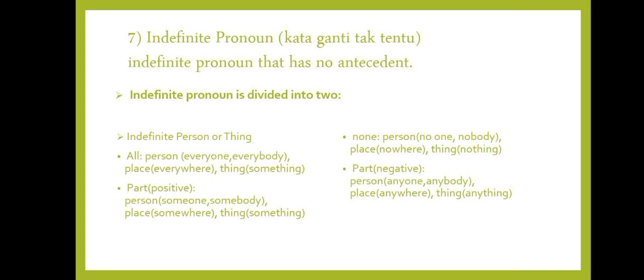And then the part negative. For the person it is no one or nobody, for the place it is nowhere, and for the thing it is nothing. And the last part, question. For the person it is anyone or anybody, for the place it is anywhere, and for the thing it is anything.